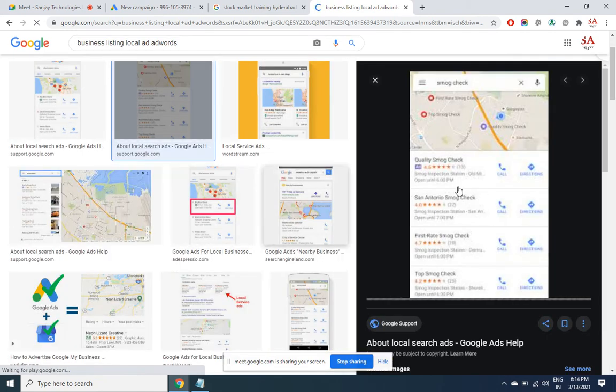Yeah, like this. Among the results itself, there will be one section which will be advertisement. So if you want to display this type of ad when someone is searching locally, then you'll have to go with this campaign.